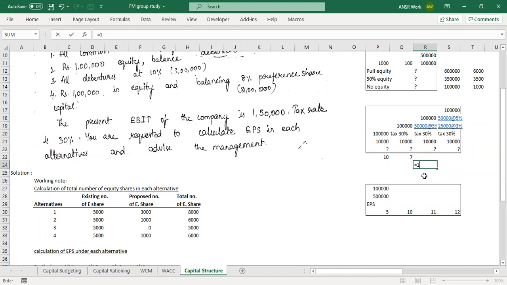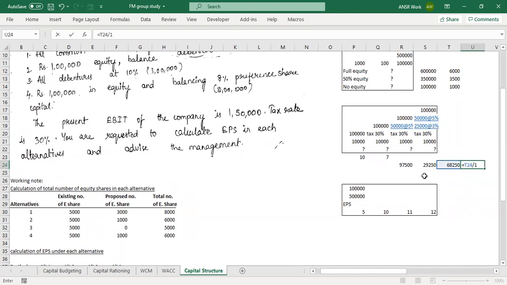30% tax rate you said, right? Yes. So 5% on 50,000 comes to 2,500, so 97,500. Then 30% deduction on that 97,500. What is the EPS then? Earning per share? 6.825. Perfect. Whoever is not getting the 6.825, let me know, please. We'll discuss.